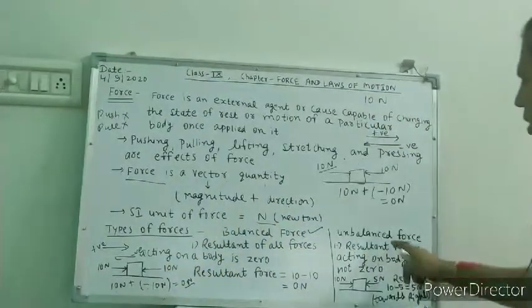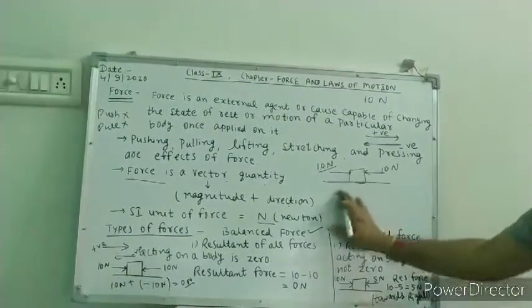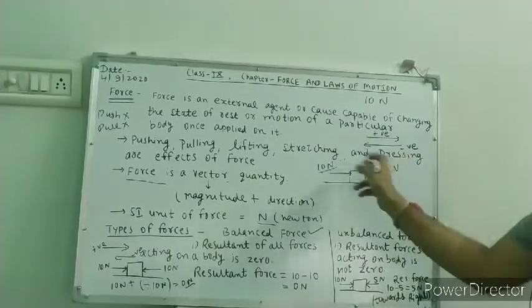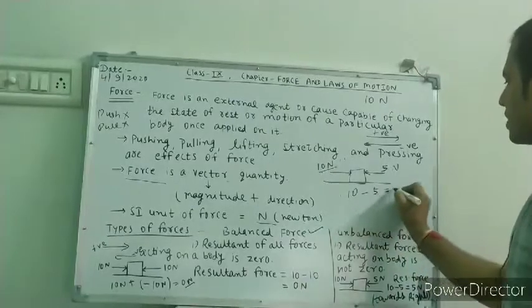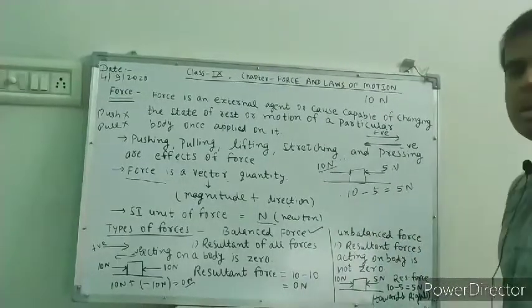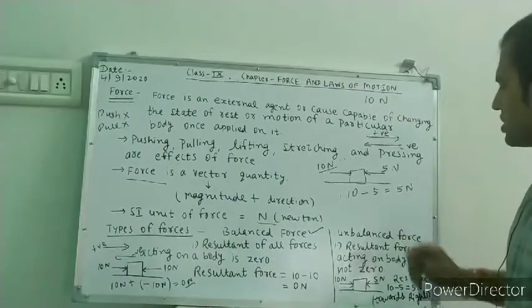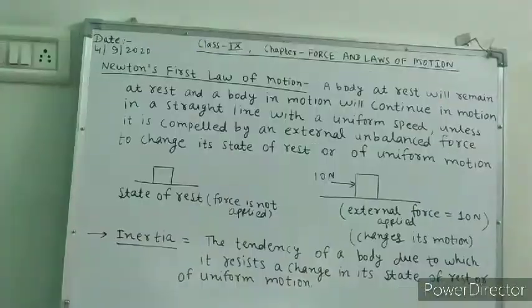Okay. Now unbalanced: if you are applying 5 Newton force to the left and 10 Newton force to the right, then 10 minus 5 is 5 Newton. So it is unbalanced force because this time it is not 0. So these are the types of forces.